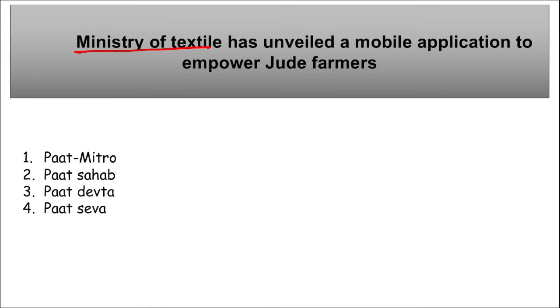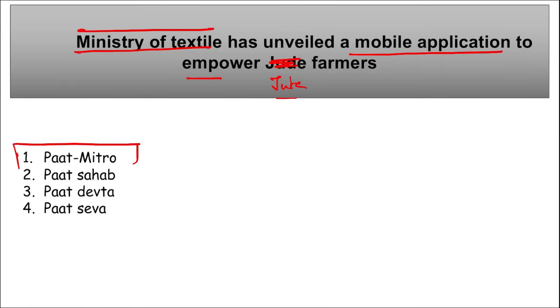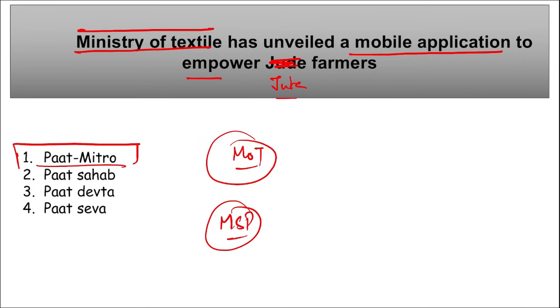Next, the Ministry of Textiles has unveiled a mobile application to empower jute farmers, right? What is the name of that mobile application? It is Pat Mitro. The Ministry of Textiles has unveiled Pat Mitro. This is a mobile application, and it will provide important information about the minimum support price and the agronomy of jute farmers, how the market is working, what new updates are coming in the market, and what the price fluctuations are, if there are any. Everything will be provided on this mobile application, Pat Mitro.